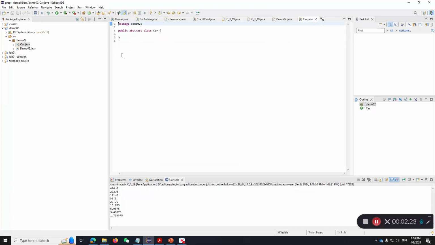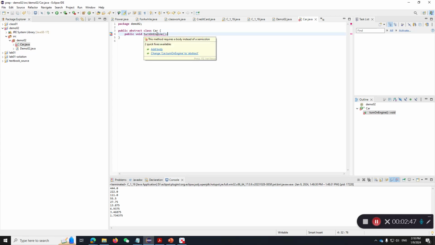So what should an abstract class do? Examples are, a car can turn on the engine. So let's say turn on engine. And I intentionally have a boolean that says if its engine is on.